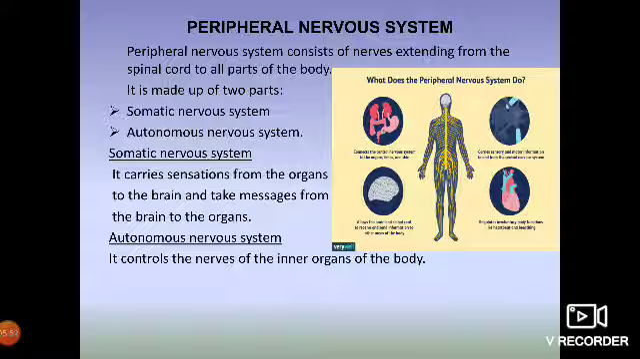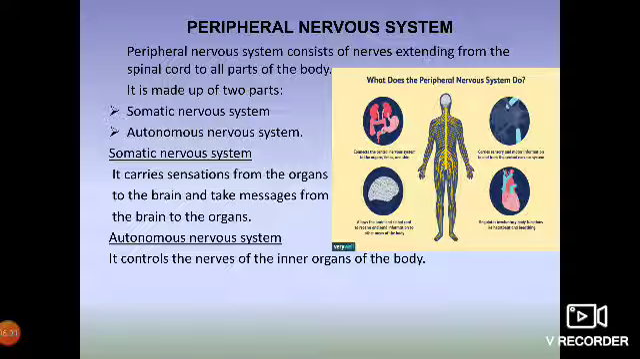The somatic nervous system controls all the sensations from the organs. It carries the messages from the brain to the other organs and from other organs to your brain. For example, when you touch a hot vessel, you just take your hand back, right? That is because the nerves carry the feel from the hand to the brain, and the brain immediately sends the response to take your hand off. Those responses are controlled by your somatic nervous system.